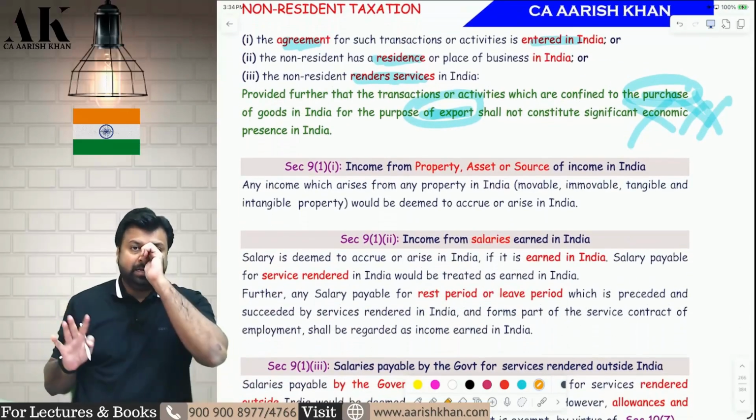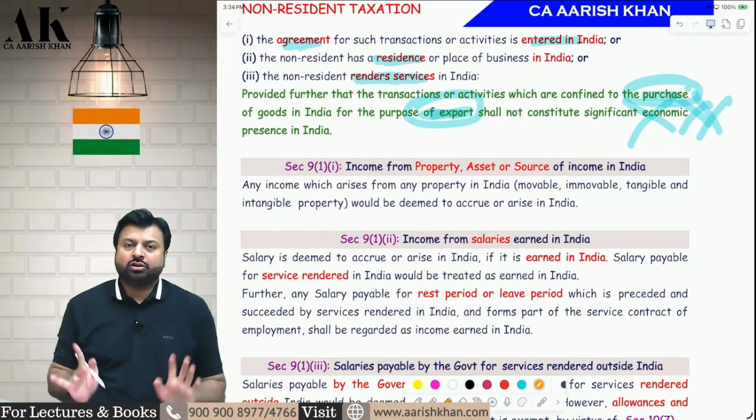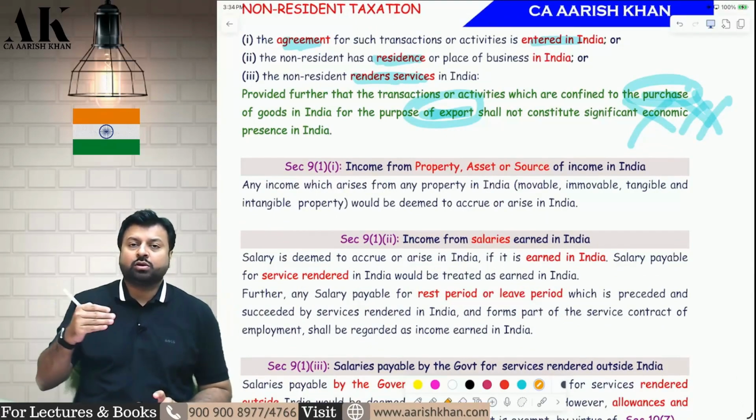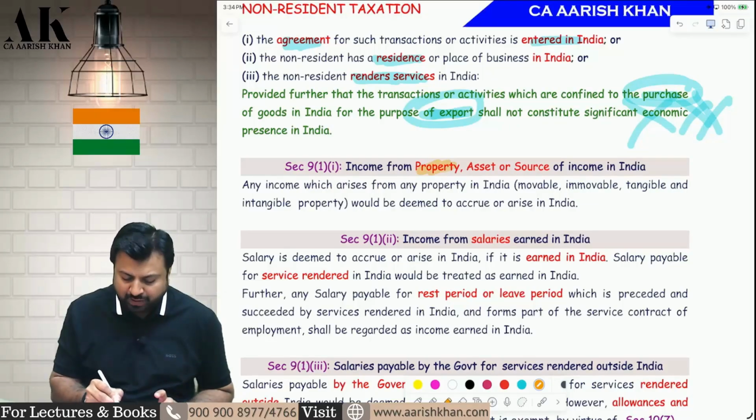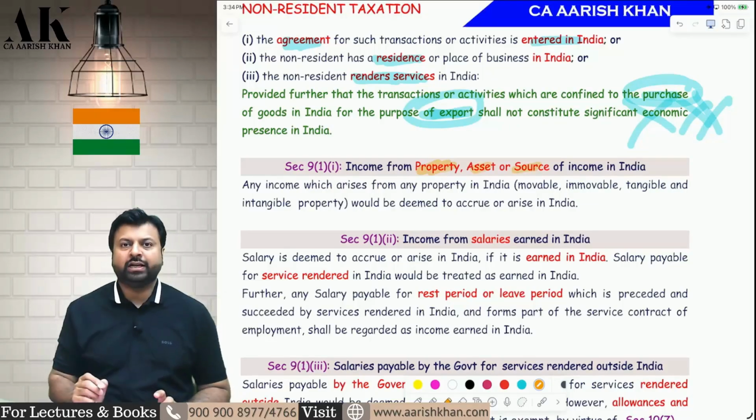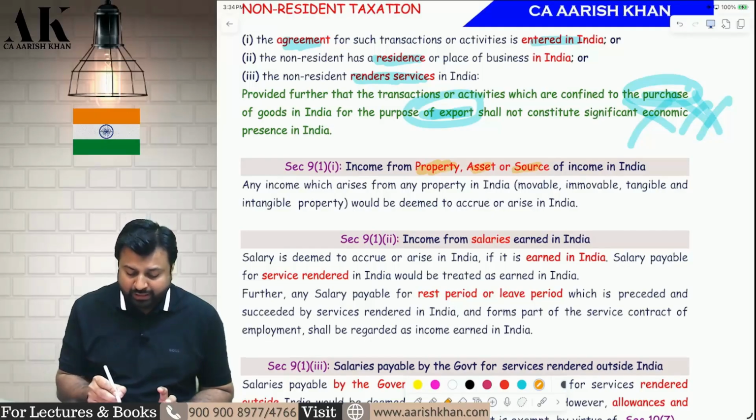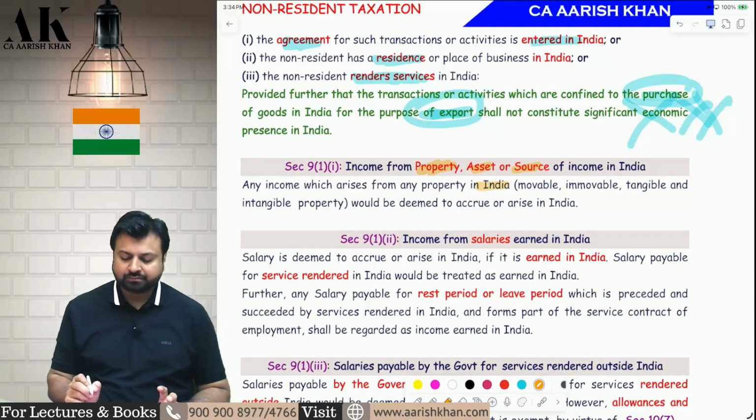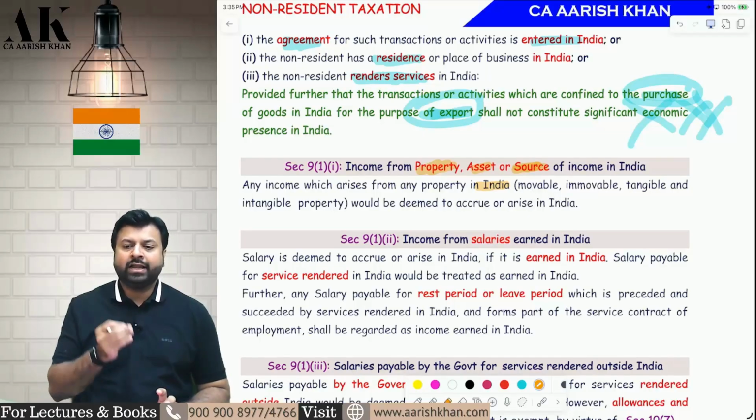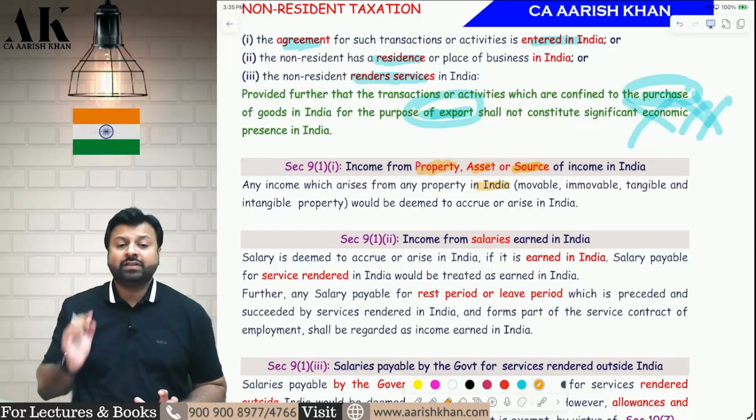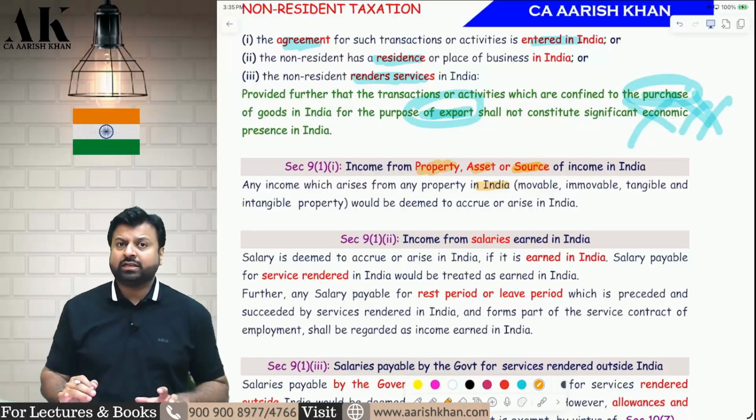Now, here we complete the business connection concept. Now we will talk about the accrual of other heads: when house property and other sources will be accrued in India. So house property will be accrued in India if the property is located in India, and other sources will be accrued in India if the source of income is India. So if the property is located in India, house property income is accrued in India, and if the source of income is India, the income is accrued in India.